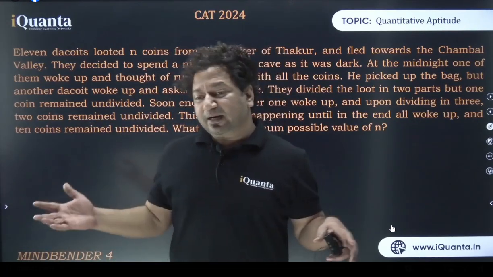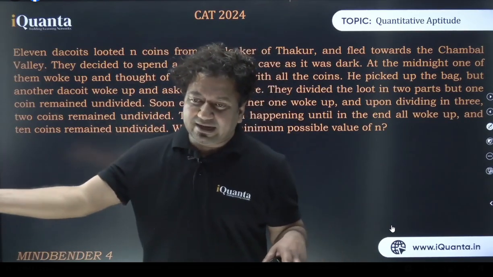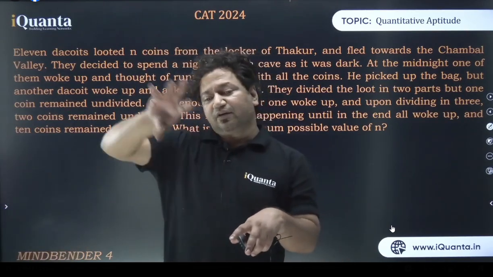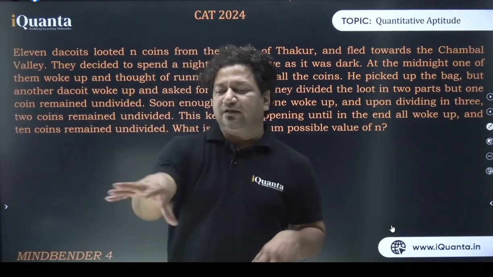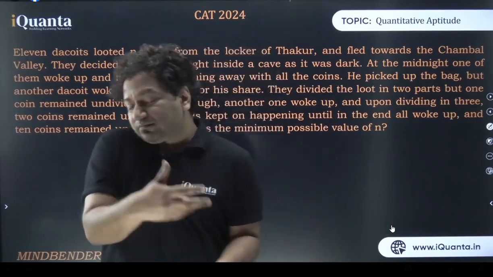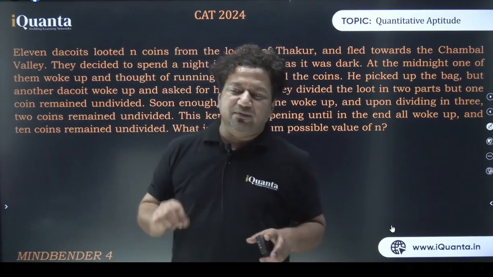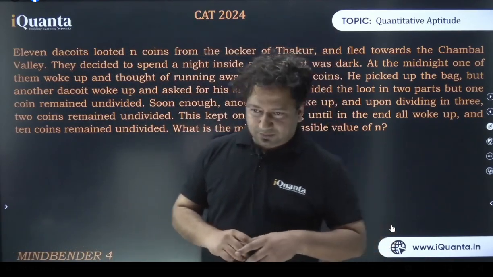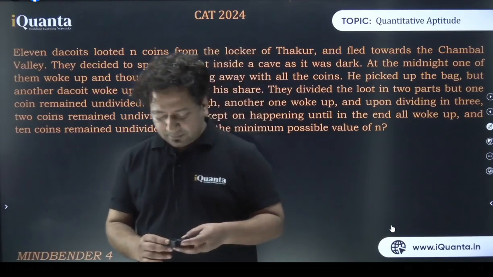So divided in 4 equal parts and 3 coins remain undivided. All right. When the fifth one woke up, they divided in 5 equal parts, 4 coins remain undivided. So whatever number of people were, whatever number of divisions were done, 1 less than that was always remaining undivided. So in the end, when 11 divisions were done, 10 coins remained undivided. You tell me what is the minimum number of coins that they must have stolen from Thakur. Clear? Try to solve it.